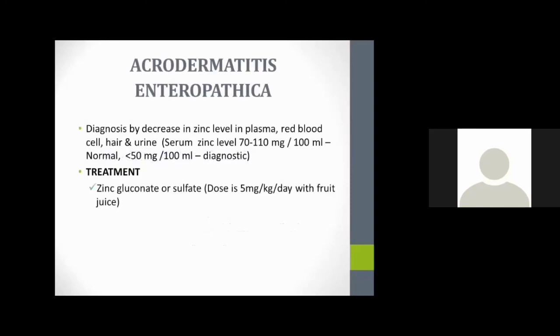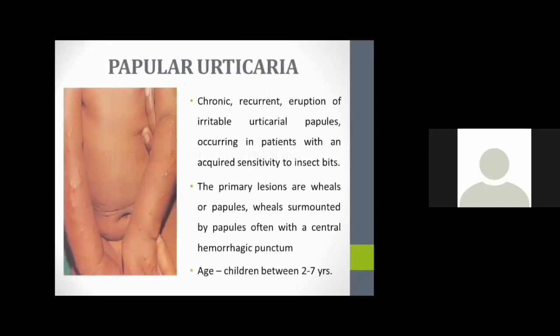So in case of acrodermatitis enteropathica, we can diagnose it by a decrease in zinc level in plasma. Some miscellaneous conditions we can see in children are papular urticaria, a chronic recurrent eruption of irritable urticarial papules that occur in patients with acquired sensitivity to insect bites. The primary lesions are wheals or papules.